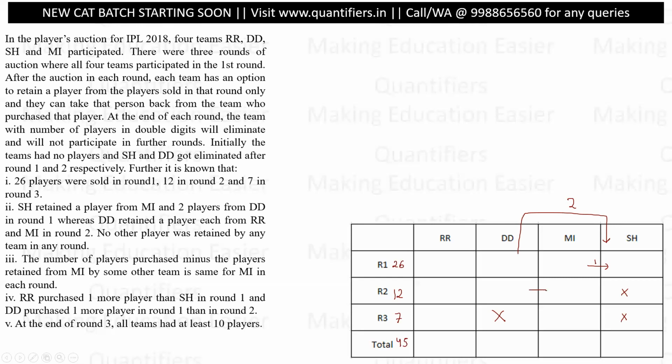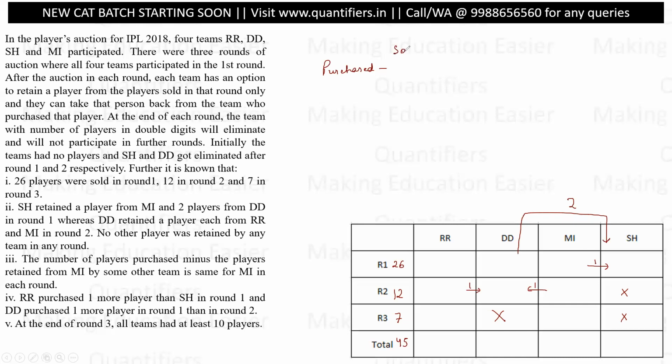So one player went from MI here, and one player went from RR here, for DD. All right. And no other swapping or no other retention has taken place. So this is the nutshell in which the players have been retained. All right. The number of players purchased minus the number of players retained from MI by other teams is the same for each round.